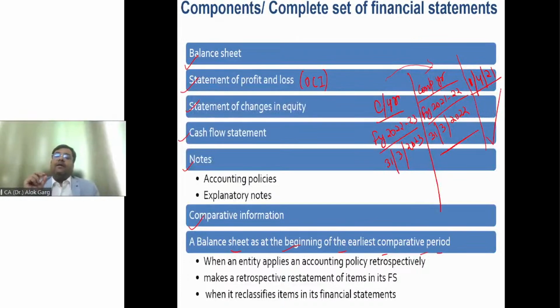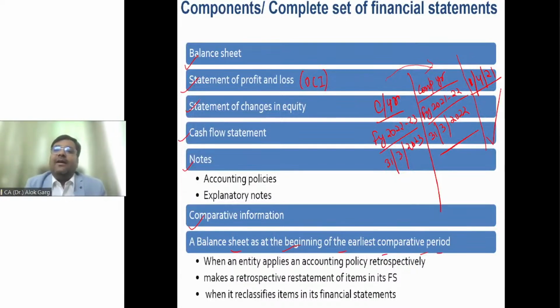Friends, in the current year, the company has decided to change the inventory valuation method from FIFO to weighted average method, right? What is FIFO? First in, first out. It means whatever inventory comes first, it will go out first, right? Means your closing inventory will only be related to the latest purchases. What is the weighted average method? Weighted average method means whatever purchases you have done, you have to calculate the weighted average rate and apply that weighted average rate for the closing inventory, right? After sales.